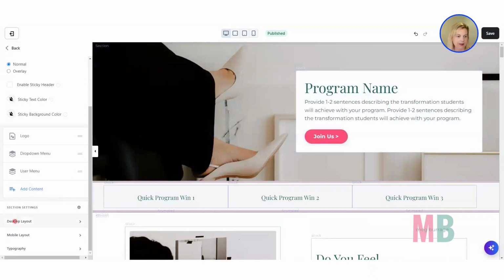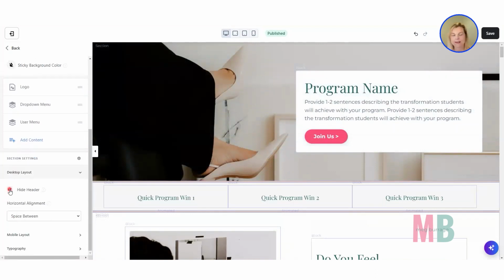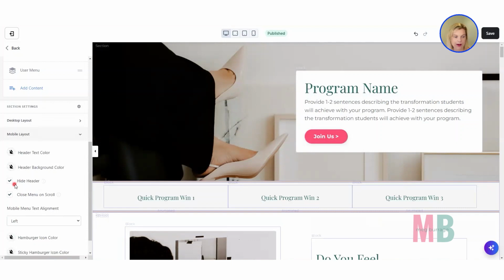And the reason is because inside of the header, we've gone into desktop layout and we've checked this little box to hide the header on desktop and also on mobile. Make sure if you're going to hide it on one that you do hide it on the other. Otherwise it won't be visible on desktop, but people viewing the sales page on their mobile are still going to see all your header menu items and things. So I would suggest hiding it in both places.